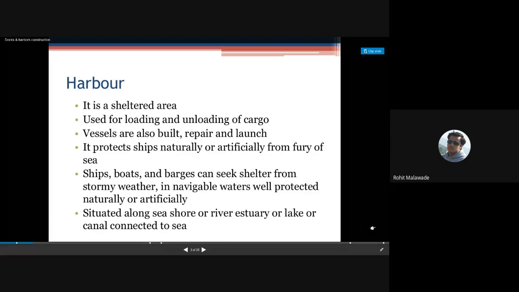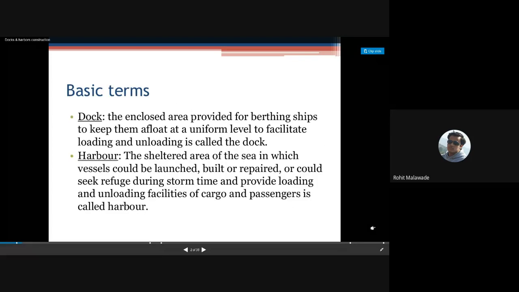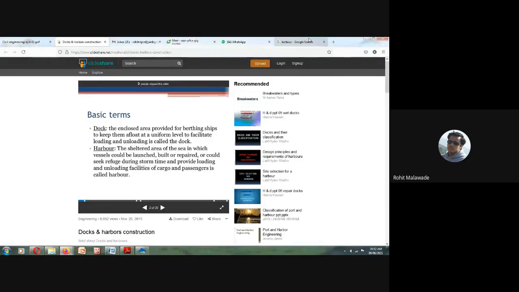Now we will see basic terms such as what is a harbor and what is a dock. Okay, now what is a dock? The enclosed area provided for berthing ships to keep them afloat at a uniform level, or to facilitate loading and unloading, we call it a dock. We will see pictures of docks.